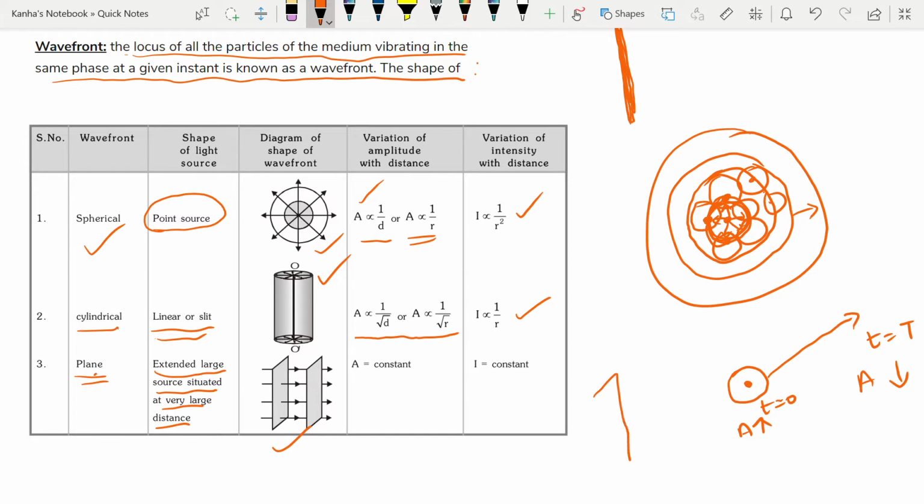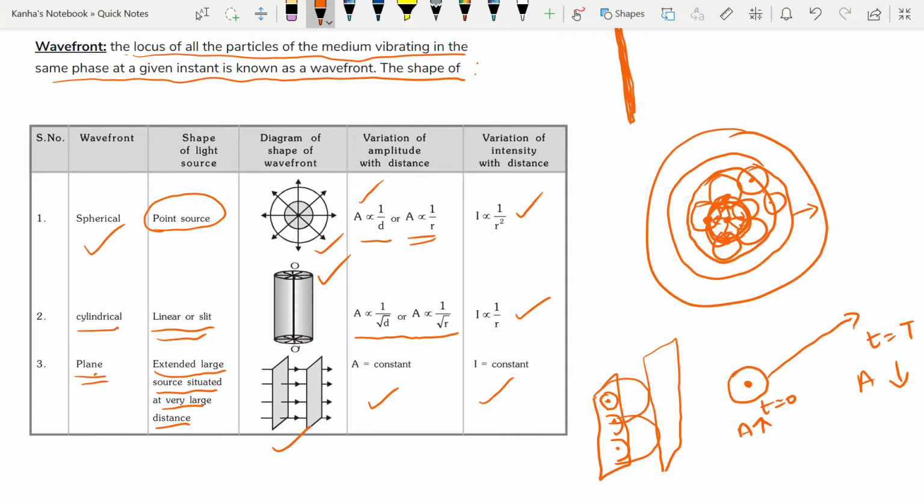Let's see what happens in a plane wavefront. You have a plane wavefront. At each point, you will have these spherical wavelets, and let's say I'll just make these two. Again, you make one, and you get a plane wavefront again. So it travels like this. Your amplitude is constant here, and your intensity is also constant here.